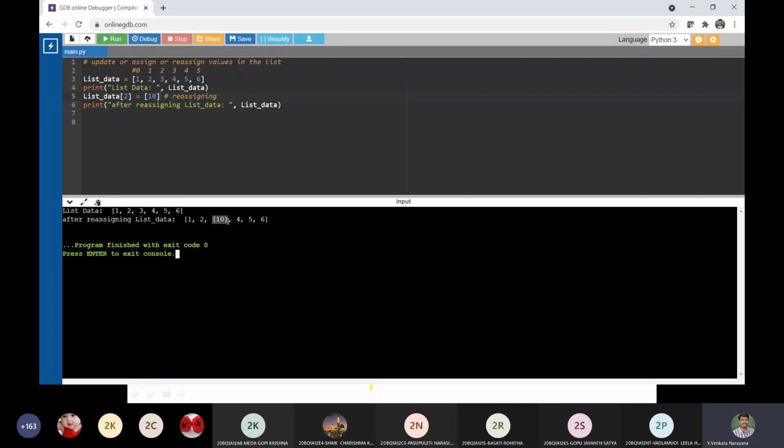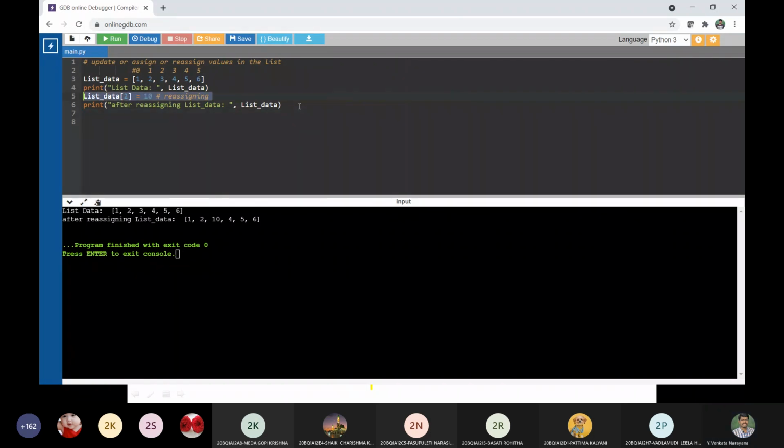It takes 10 as a list, as a sub list of list data. If I did not use the square braces, it is just an item in the list. Is that clear? Yes, sir. The difference between having square braces and not having square braces. You have to be very clear while you are adding, while you are reassigning. Is that clear? Yes, sir.